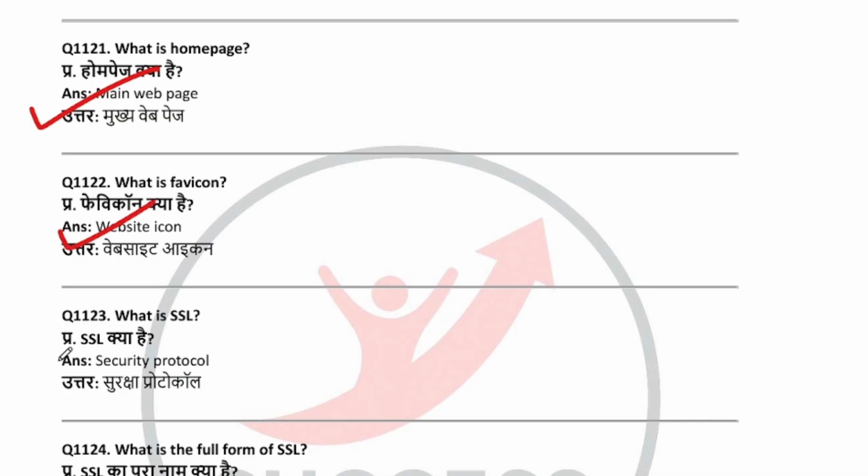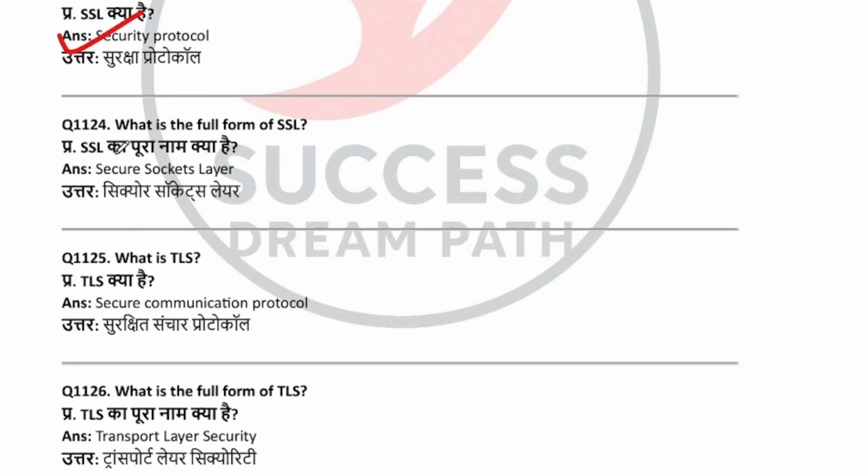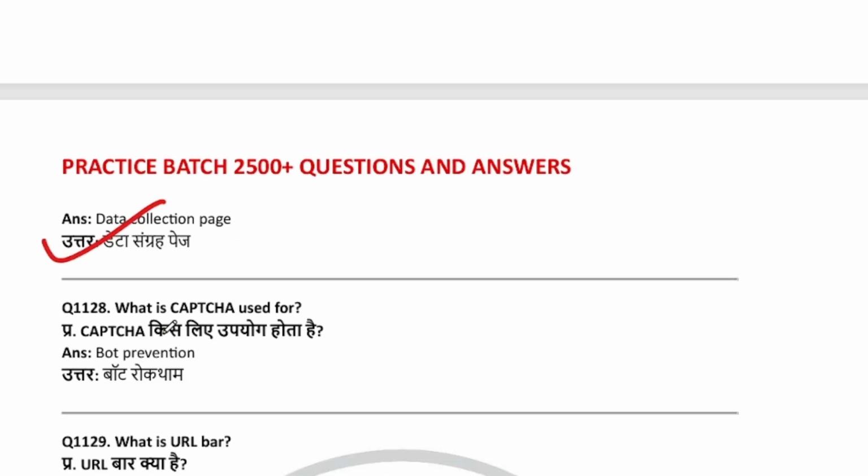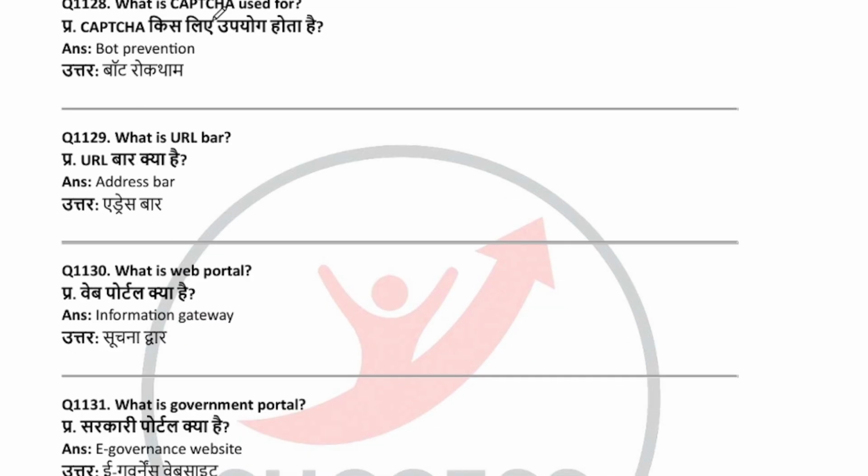What is SSL? Security protocol. What is the full form of SSL? Secure Sockets Layer. What is TLS? Secure communication protocol. What is the full form of TLS? Transport Layer Security. What is online form? Data collection page. What is CAPTCHA used for? Bot prevention. What is URL bar? Address bar. What is web portal? Information gateway.